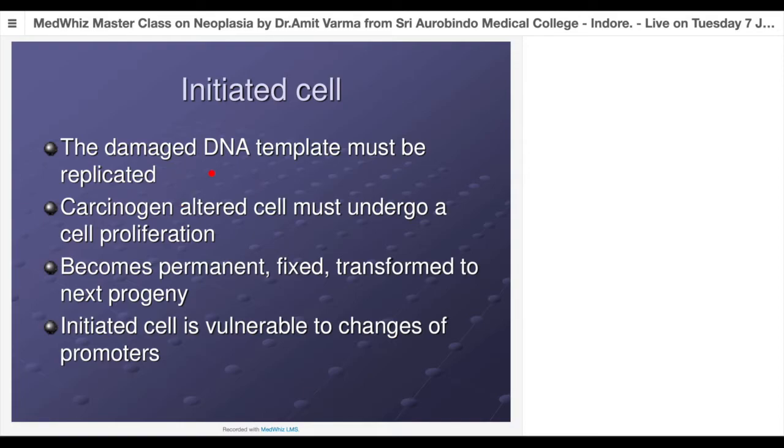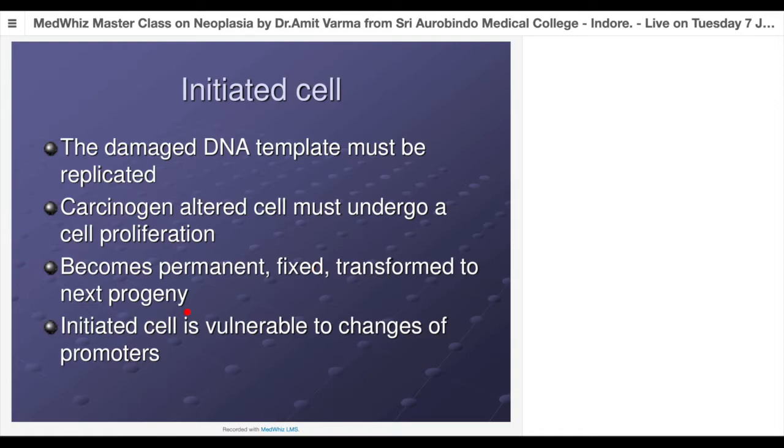So once the cell is initiated, what has happened? You have caused some damage to the DNA. What is essential? It should multiply. If it doesn't multiply, then the damage is not stabilized, and the cell will be forced to undergo apoptosis. So it must replicate. Once it replicates, whatever damage occurred becomes permanent, fixed, and is transferred to the next progeny. So each step is equally important.